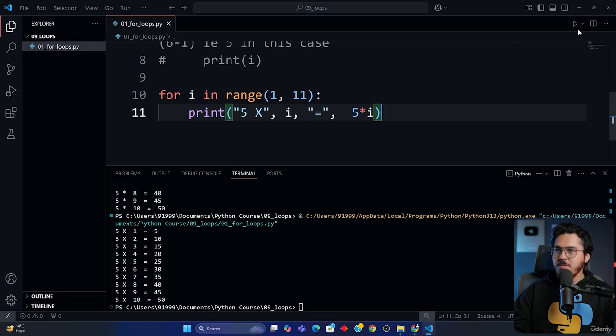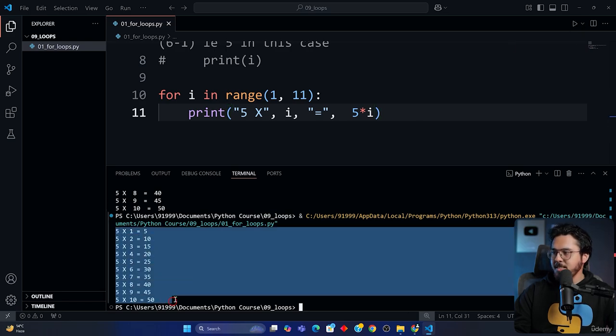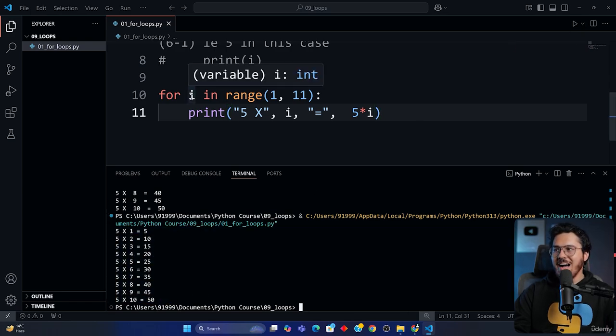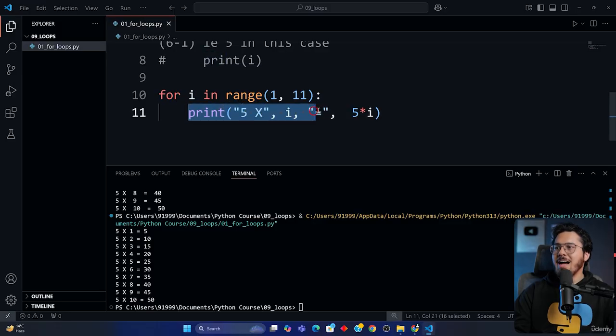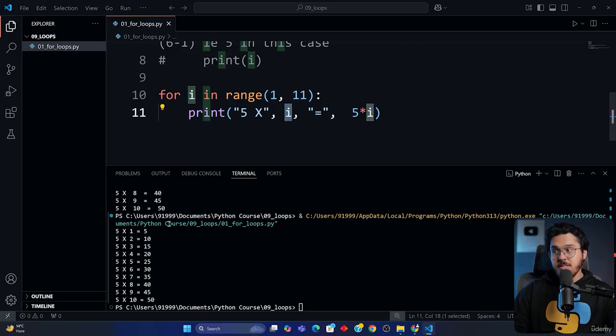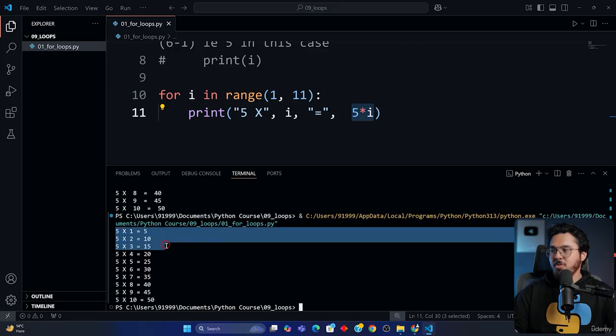Basically, if I run this program, it prints something like this. For the first iteration, the value of i is 1. So it prints 5, and then it prints X. Then it prints a space by default, because whenever we use a comma with a print statement, it prints a space by default. Then it prints an i, and then once again it prints a space by default. So this is that space. Then it prints equal to, and then it prints a space by default. It once again prints a space, and then it prints 5 star i. Okay, and this is how this particular loop is working for all the iterations.